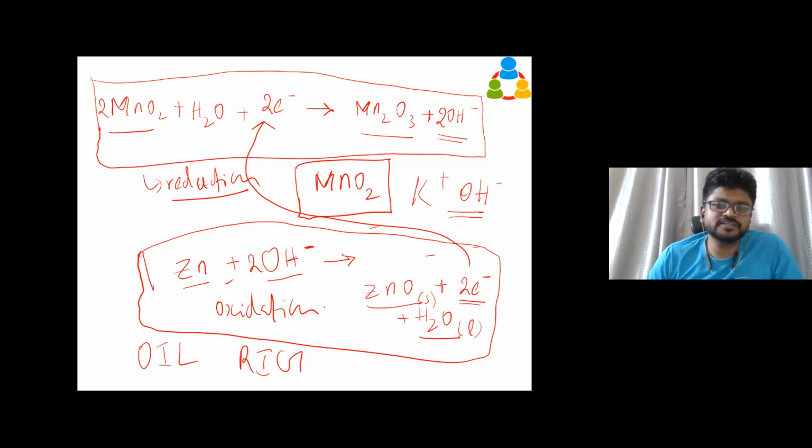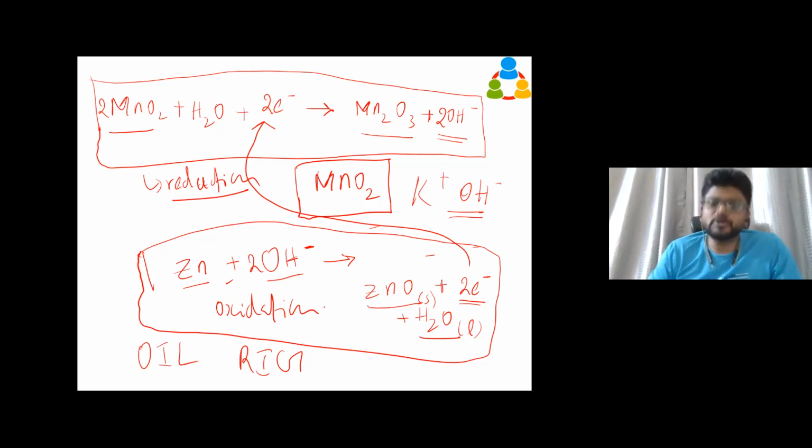The terms oxidation and reduction are still used because of the old convention. Earlier chemists were confused about what happens in a molten furnace: the oxidation happens and you get clean metal. They didn't know what was going on behind that, so because of their misinterpretation we use the words oxidation and reduction, and we still carry that legacy. Just remember what is happening behind it: electrons coming out is oxidation, electrons absorbed is reduction.